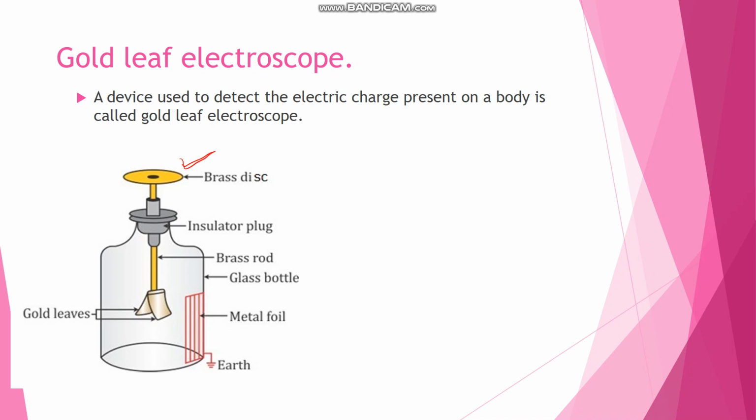The main parts used in this gold leaf electroscope are brass disc, insulator plug, brass rod, glass bottle, metal foil, gold leaves, and this particular body should be grounded.